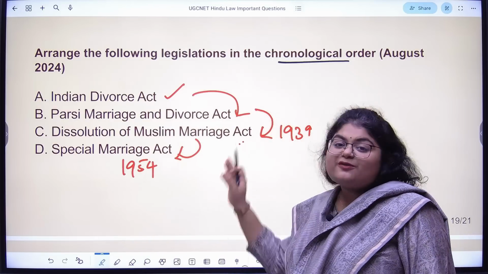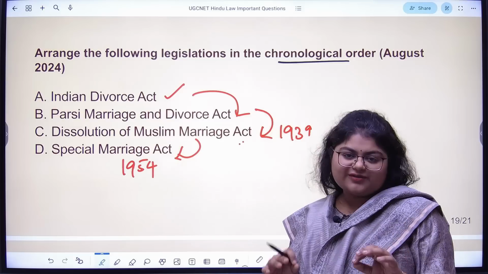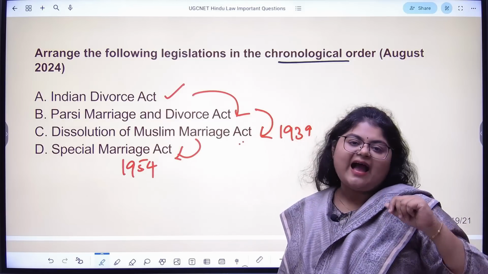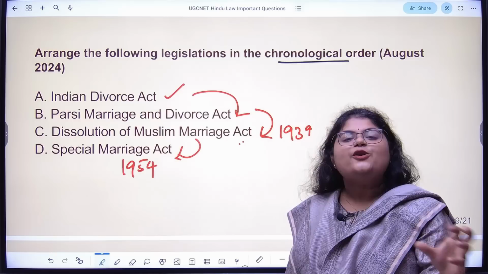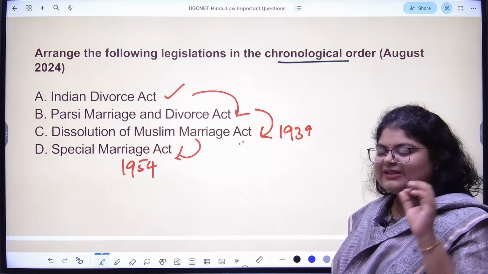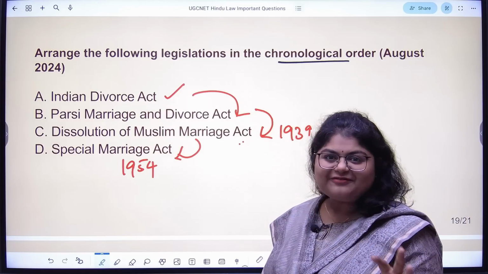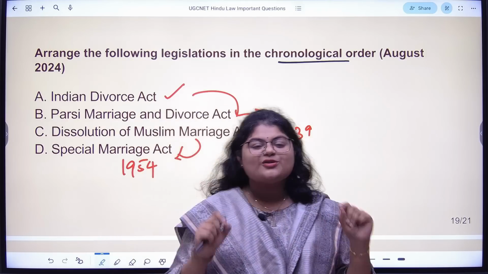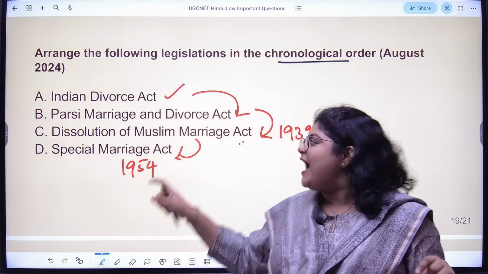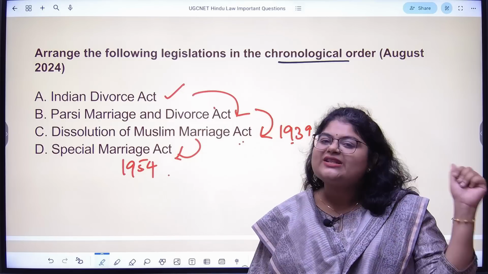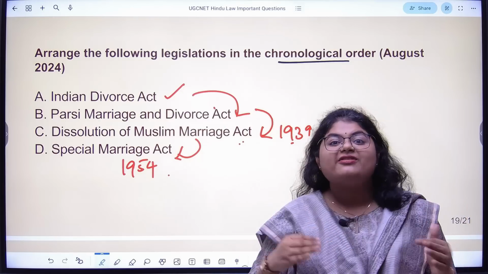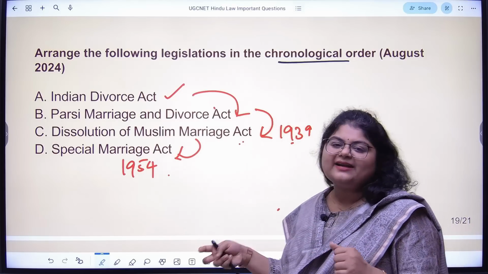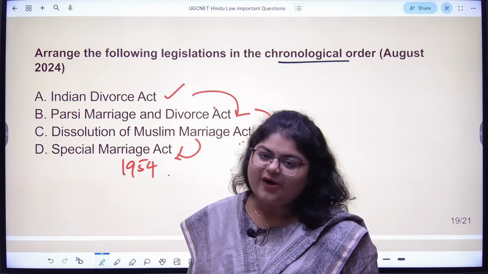So these type of questions are getting repeated a lot of times in UGC NET exam for all subjects. List of acts, list of judgments, and you please arrange it in the chronological order. So it's not just enough that you know what the judgment said or what this particular act deals with. You should also remember the year of the judgment and also the years in which the acts came, or at least what came first and second, like a story, at least you should remember, because this is the recent pattern of questions that we are seeing very commonly in the exam.